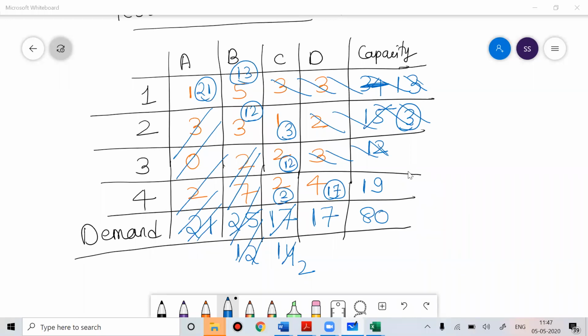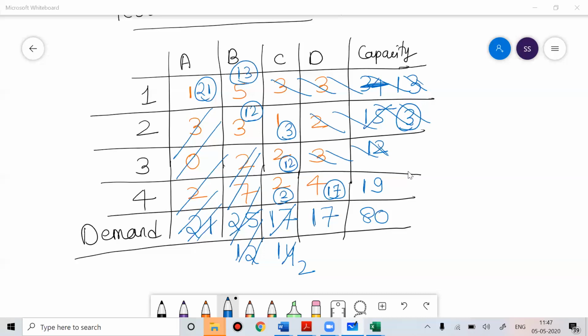Then you can do the test of degeneracy. Guys, if you get a 15 marks question, you have to do everything. You have to write the total cost. You have to do the test of degeneracy. For the test of degeneracy, the total number of occupied cells should be 4 plus 4 minus 1. The total number of occupied cells should be how much? 7. If I count the total occupied cells, 1, 2, 3, 4, 5, 6, 7. Okay, that part is done. So these two things I need to see.